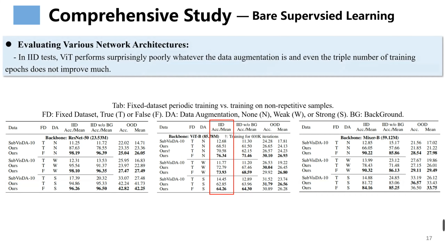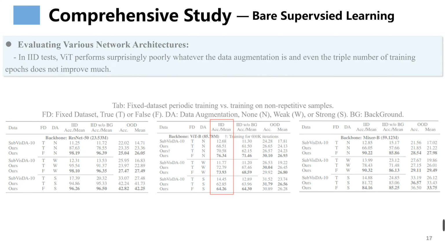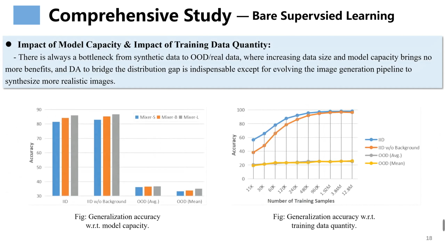For the empirical study on evaluating various network architectures, we find that, in IID tests, ViT performs surprisingly poorly whatever the data augmentation is, and even triple the number of training epochs does not improve much. For the empirical study on impact of model capacity and impact of training data quantity, we find that there is always a bottleneck from synthetic data to OOD, real data, where increasing data size and model capacity brings no more benefits. DA to bridge the distribution gap is indispensable except for evolving the image generation pipeline.